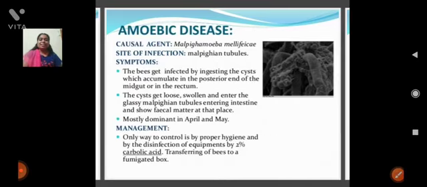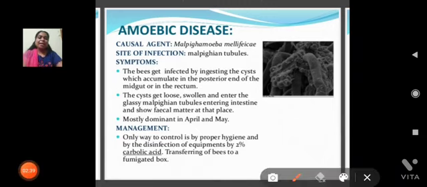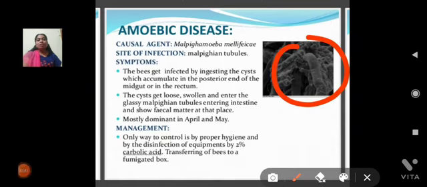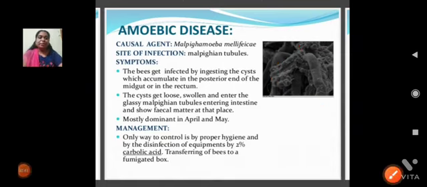The next disease is amoebic disease. The amoebic disease affects the Malpighian tubules. In the Malpighian tubules, cysts occur. In this diagram you can observe that the Malpighian tubules are infected.